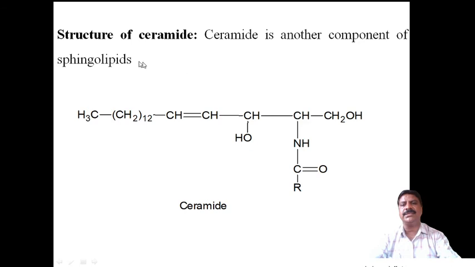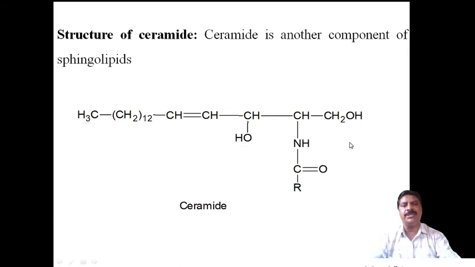Now coming to the structure of ceramide. Ceramide is another component of sphingolipids; an example of sphingolipids is ceramide. Here again there are 18 carbon atoms, but here an acetyl group is present, and this is the hydroxy group. It is an acetyl derivative of sphingosine.